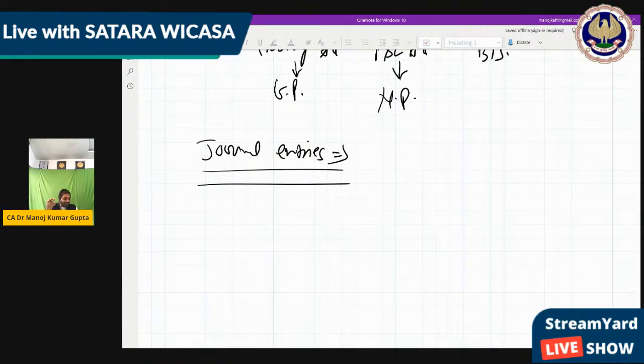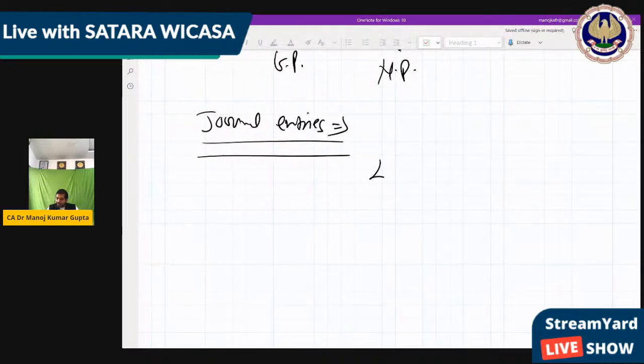When we do any transaction in the business, definitely you receive something and you give something. So one account you have to debit, another account you have to credit, so that the double accounting system starts, and that ends with the final accounts in such a way that the entire account is summarized. Okay, so journal entry is nothing but we do one account debit, one account credit. For that, there is a golden rule.